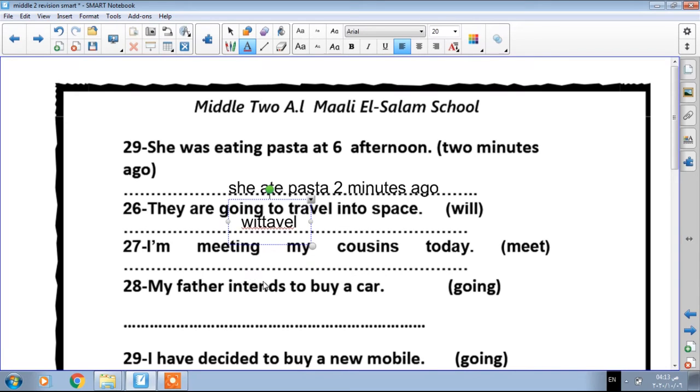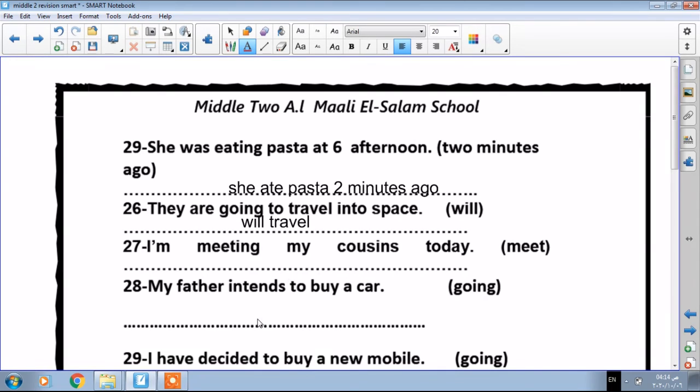Okay, number 27, I'm meeting my cousins today. I'm meeting is the present continuous for future to express that you are planning to do something in the future. Okay, use meet to express the future. So I am going to meet my cousins today, or I will meet my cousins today. Okay, you can either say will meet or I'm going to meet.